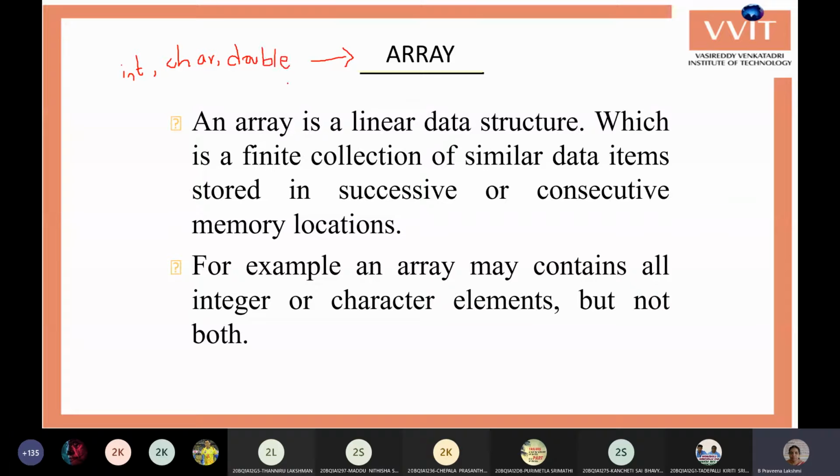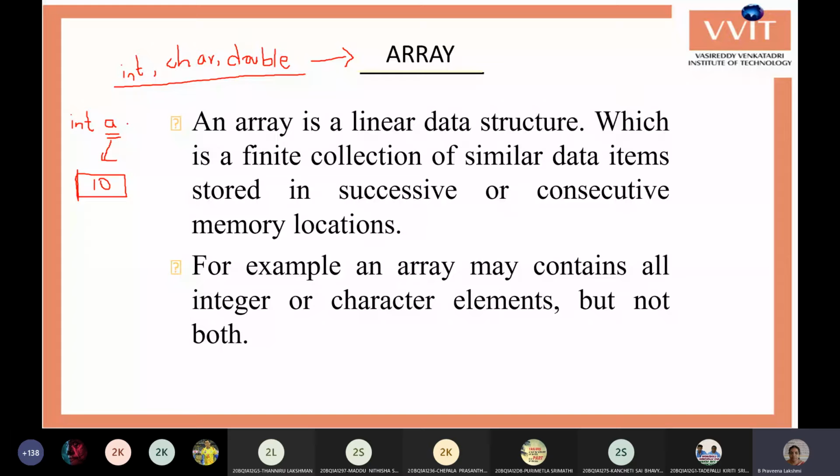All these data types are called built-in or standard data types. But whenever these data types are used and we declare a variable, the variable is allotted only one memory location, so within it we can store only one value for any of these data types.